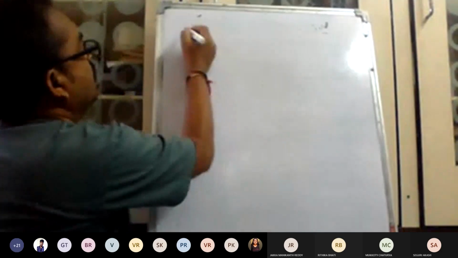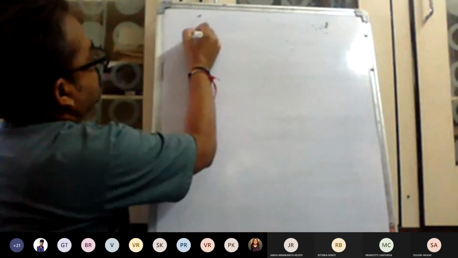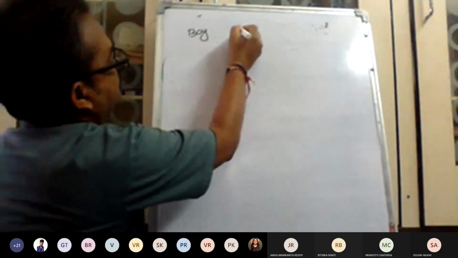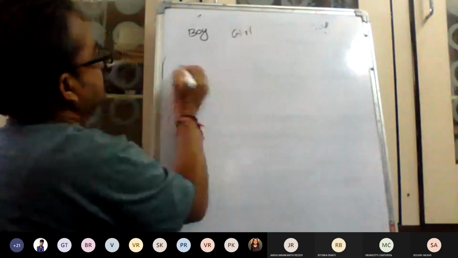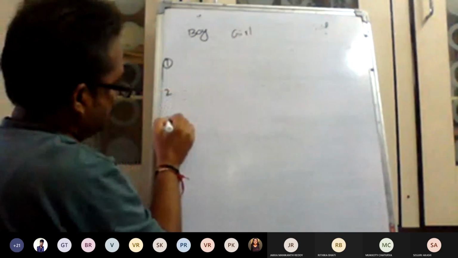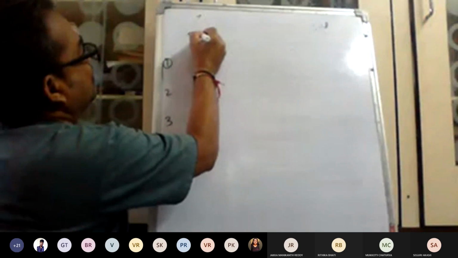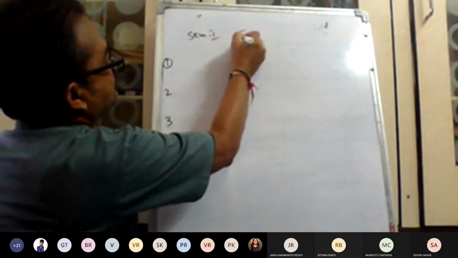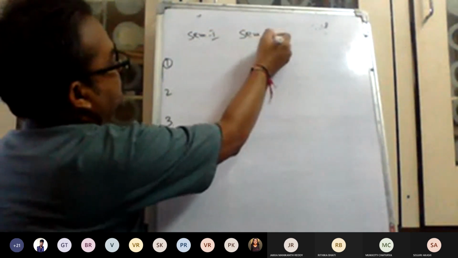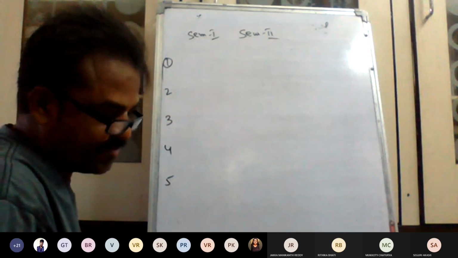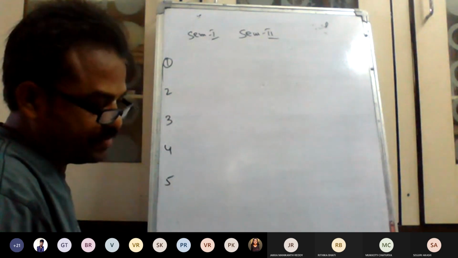Here, one boy, one girl. Their subjects 1, 2, 3, 4, 5, in SEM 1 and SEM 2.